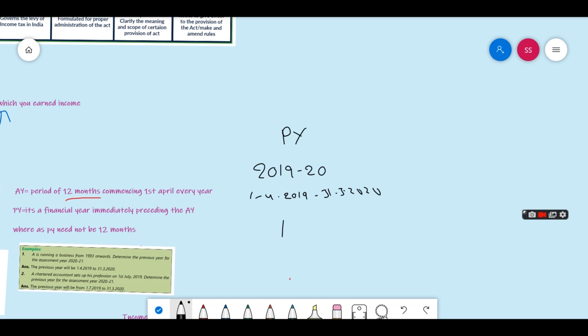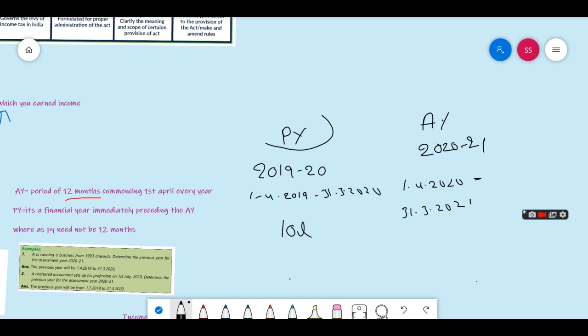Let's say you earned 10 lakhs, and it will be charged to tax in the assessment year, that is 1/4/2020 to 31/3/2021, so it will be 2020-21.